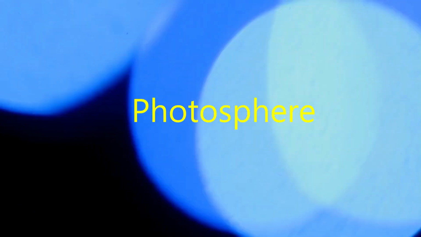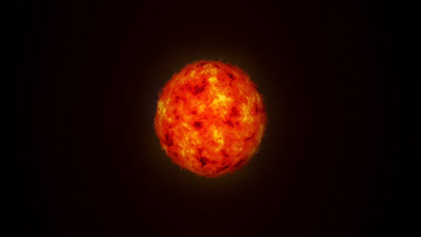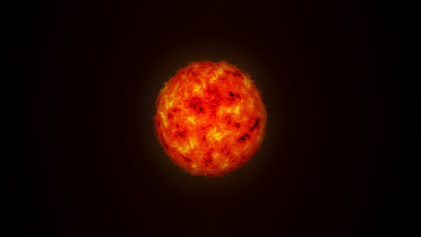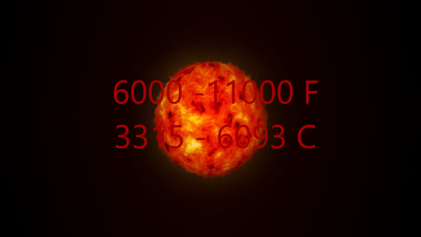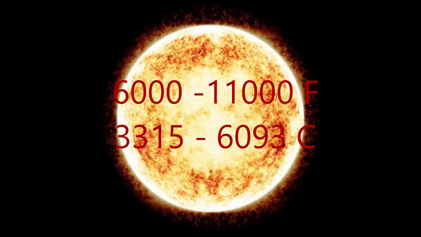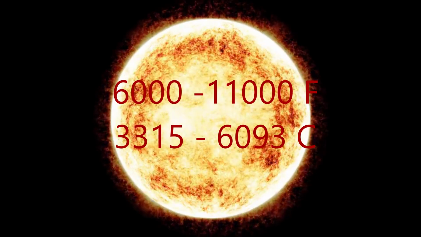Moving outwards, we reach the photosphere layer. This is the first of the atmospheric layers. The word photosphere has its origin from the Greek words meaning light sphere. It is where visible light first appears on the sun. The photosphere has a temperature of about 6,000 to 11,000 degrees Fahrenheit, or 3,315 to 6,093 degrees centigrade.